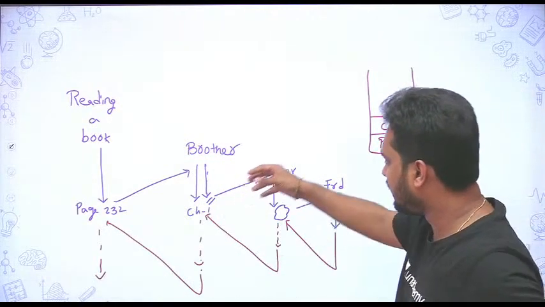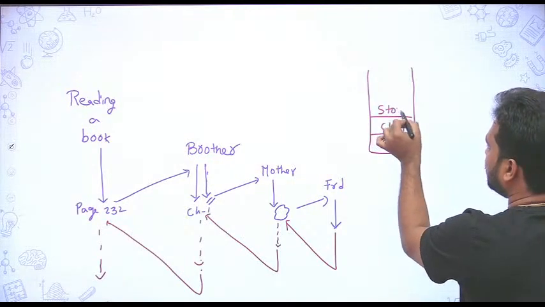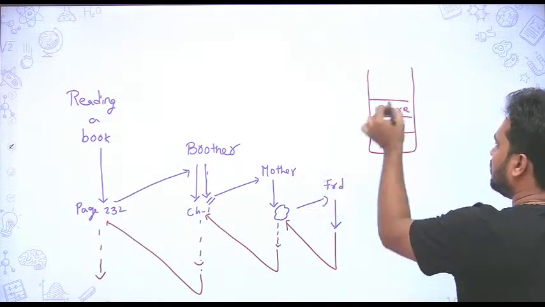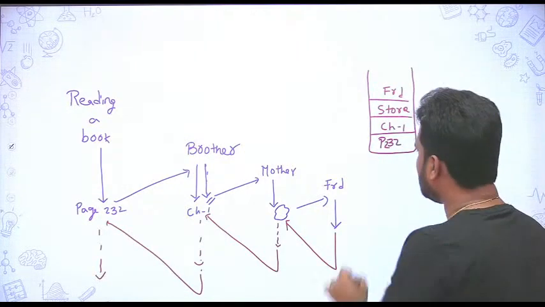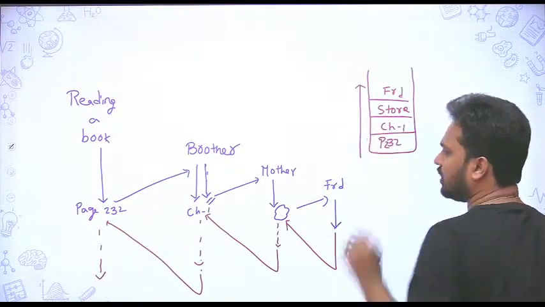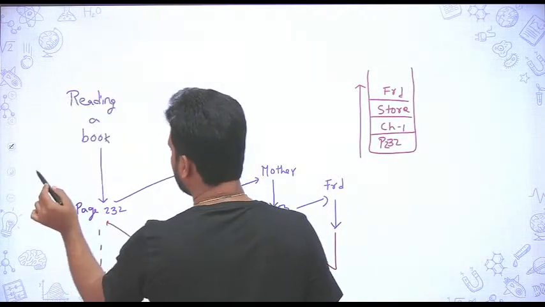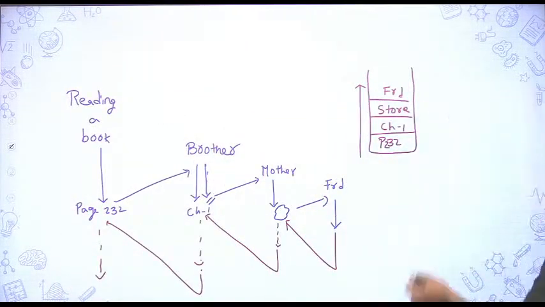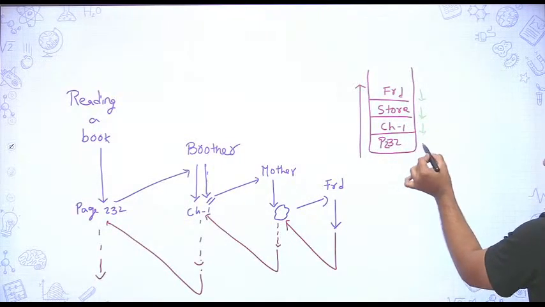From here I went to the grocery store, and from here you are doing your friend's job. When you are returning back, first the friend's job is completed, then the store, then chapter 1.